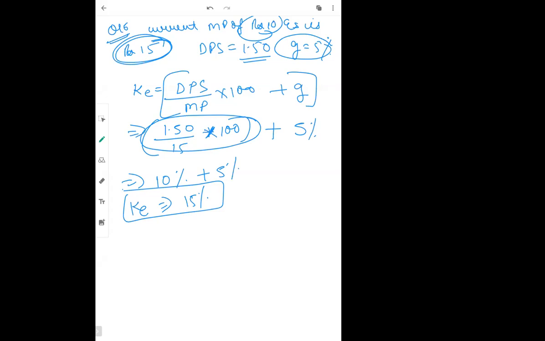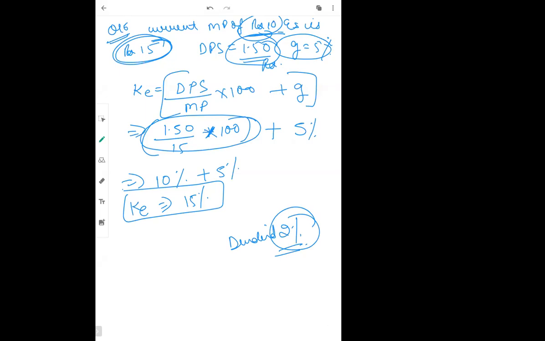And one very important thing, why they give face value in some questions: in some questions they will give you percentage of dividend instead of giving amount. Like in this question they have given you 1.50 rupees. For example, they would have given 2% dividend. So if dividend 2% is given, it has to be calculated again on face value. Dividend on face value, interest on face value we have to calculate. So that is the reason they usually give face value also. Have you understood now?